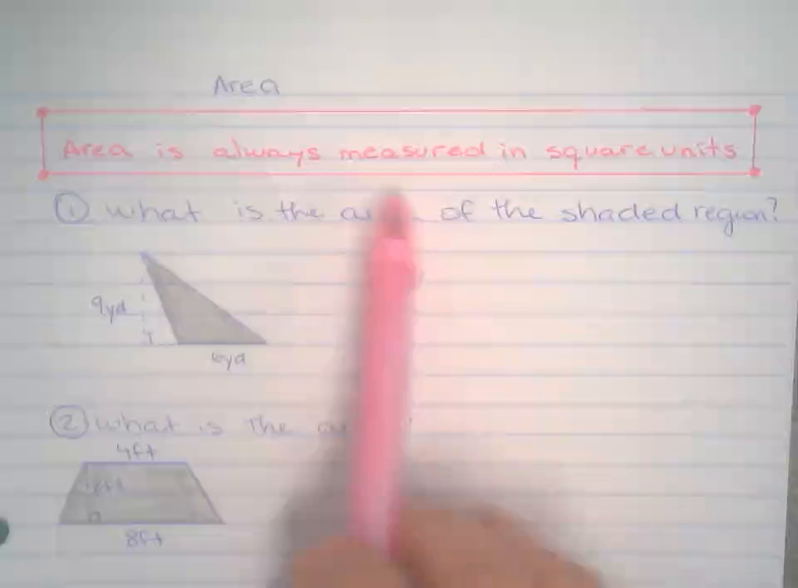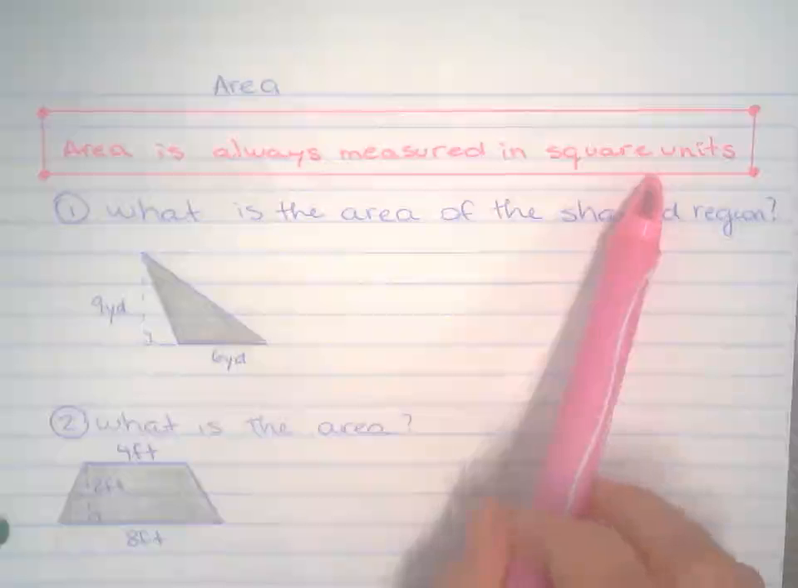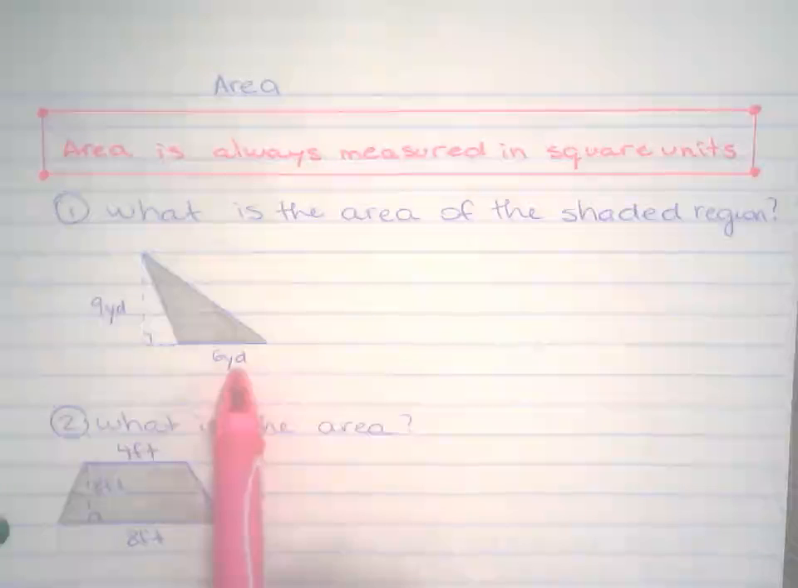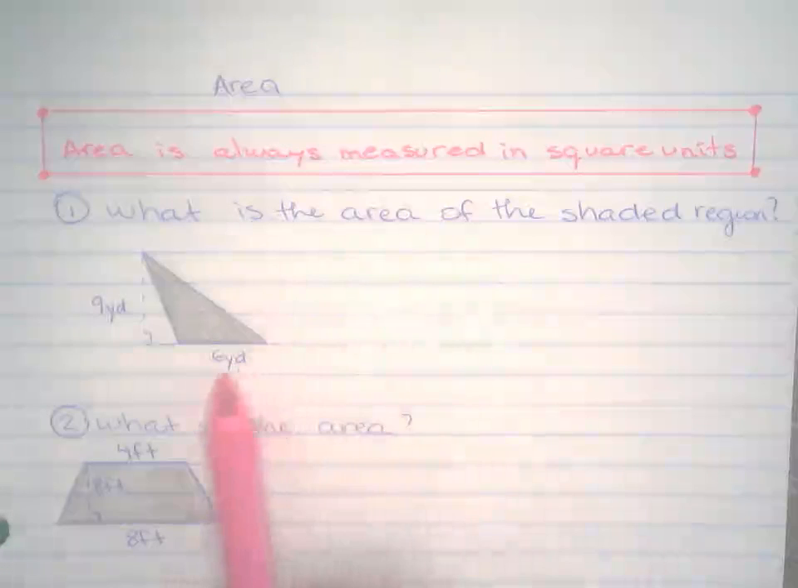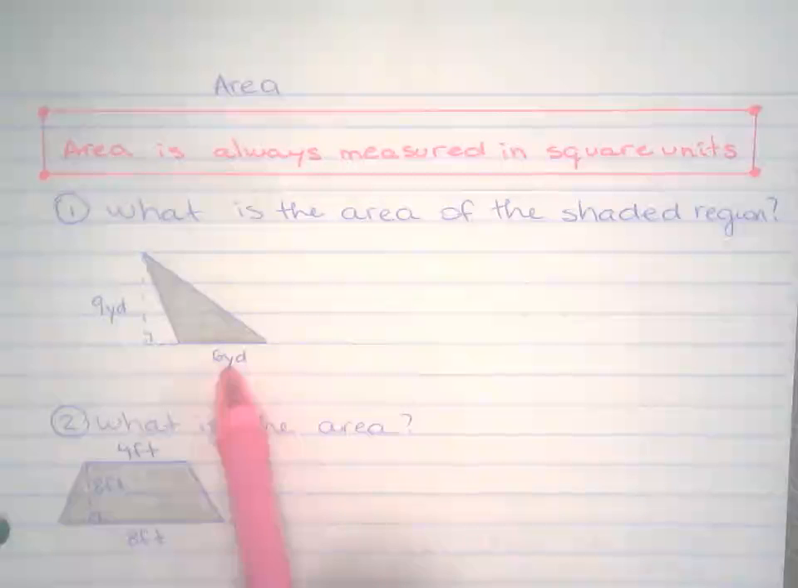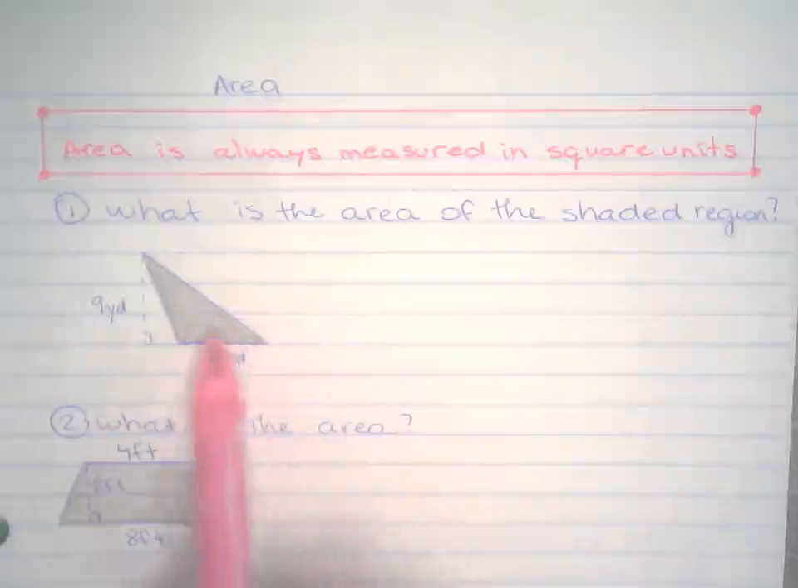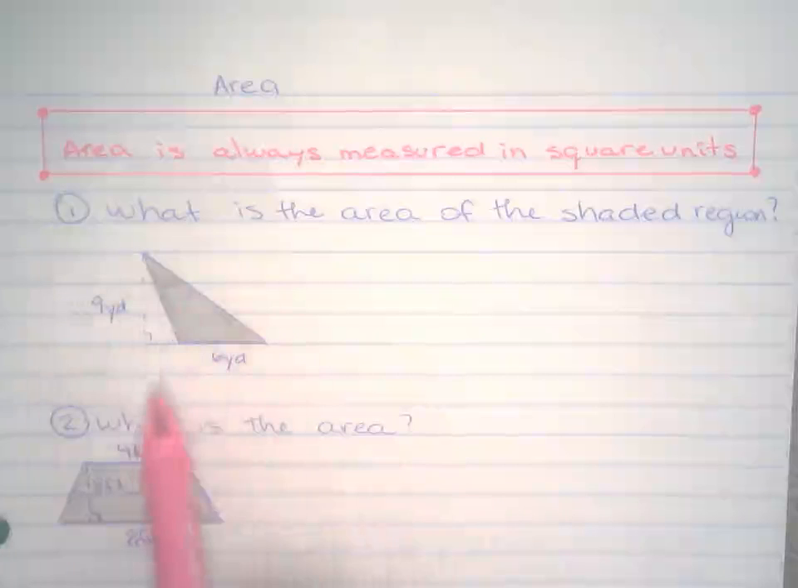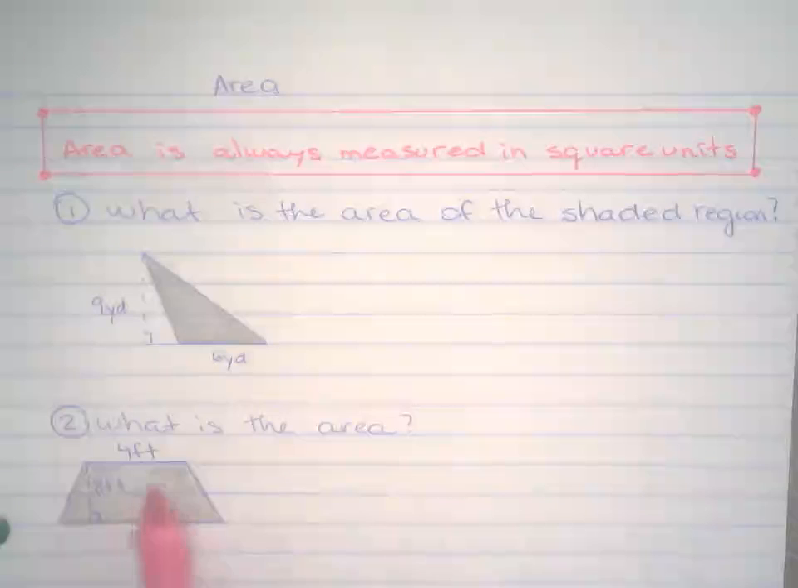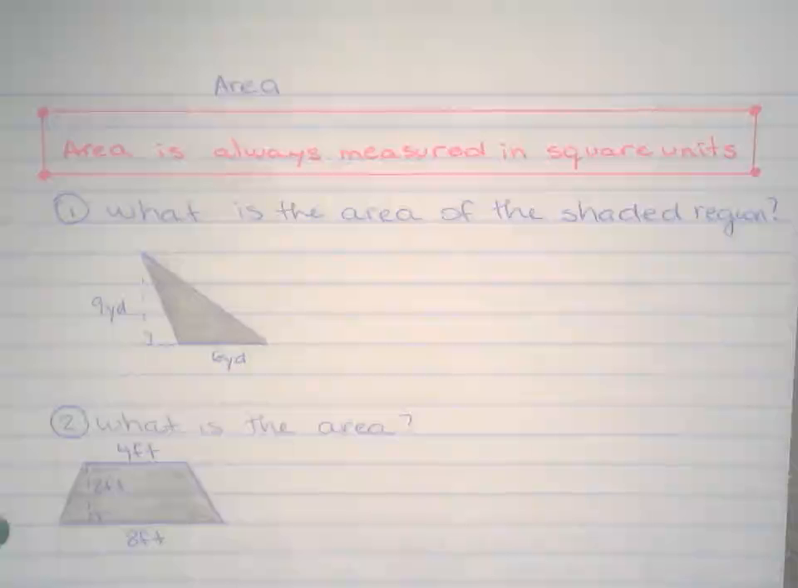So area is always measured in square units. So if the measurements are yards, when you calculate the area, it's going to be squared yards, and so on. So the shaded region, that's always what we're going to look for. So area, it's what's inside.